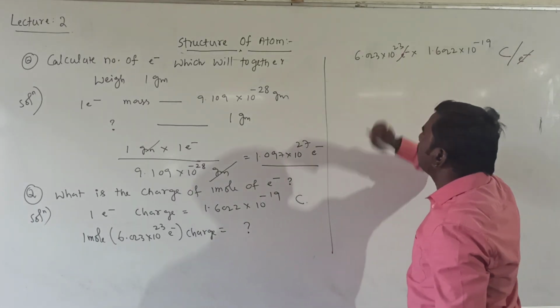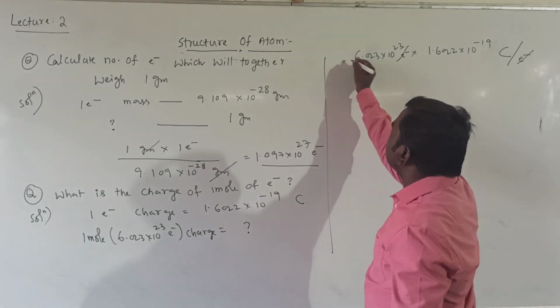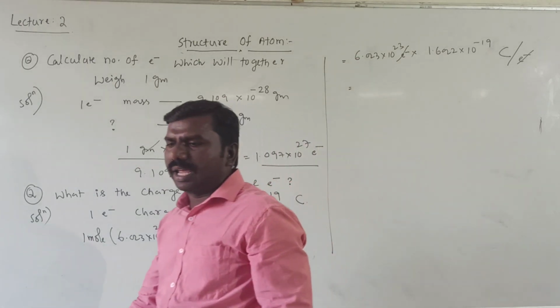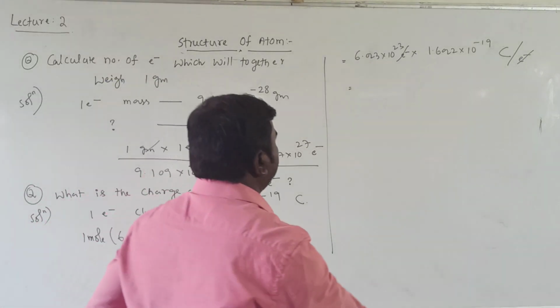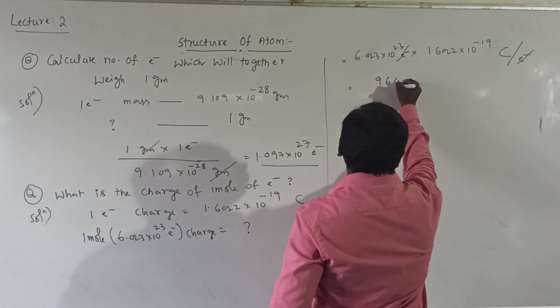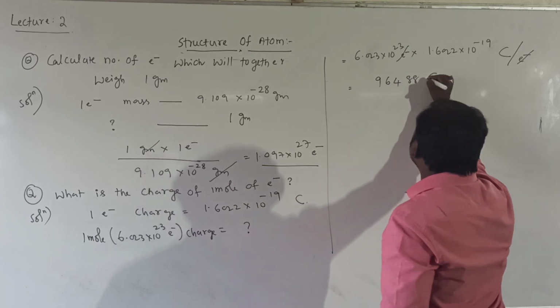Electron and electron cancel. On solving this, finally you will get the value 96488 coulombs.